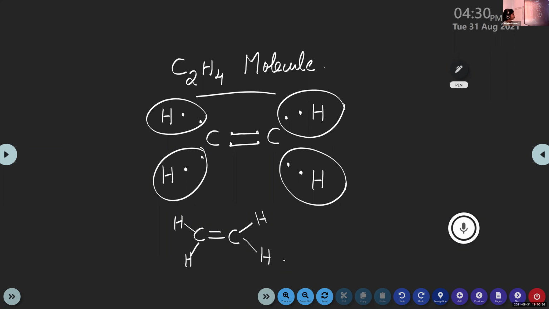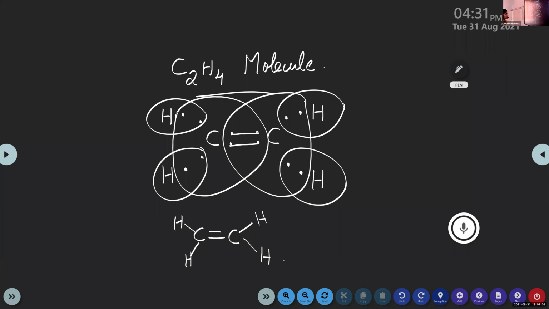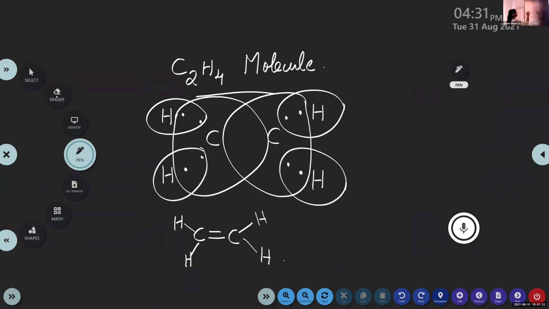You can also draw the total number of electrons for each carbon atom. That's about the formation of the C2H4 molecule.